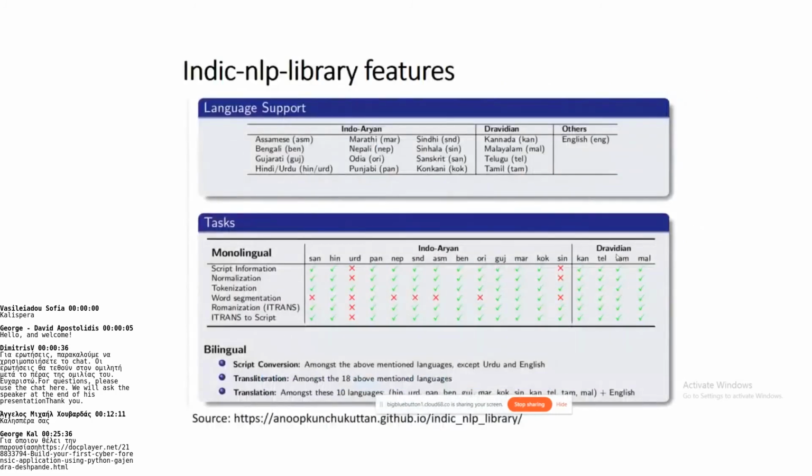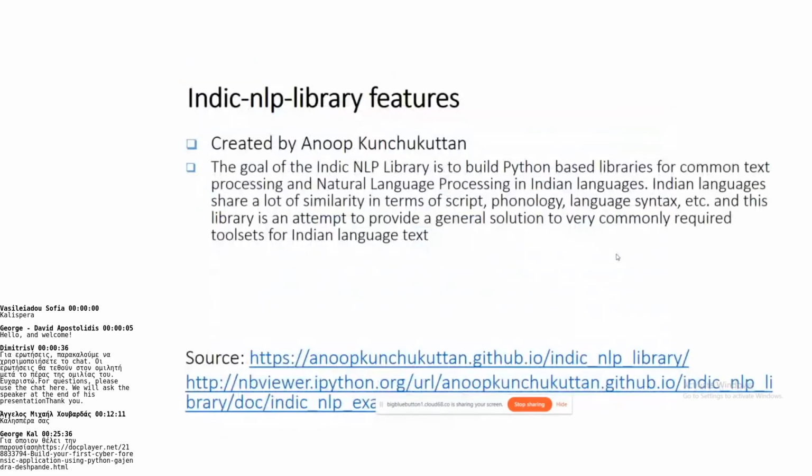Of course, not all Indian languages are supported, but the majority of the languages are supported. Indian languages can be divided into two classes, Indo-Aryan and Dravidian. You can see here Dravidian languages support most of these features. Then script conversion, transliteration and translation are available. The Indic NLP Library is another library. If you don't want to use iNLTK because it sometimes has installation issues, you can use the alternative library called the Indic NLP Library, and it also supports similar functionalities.